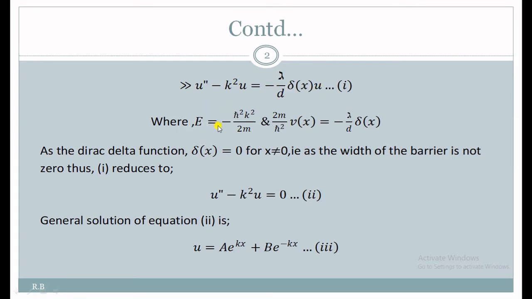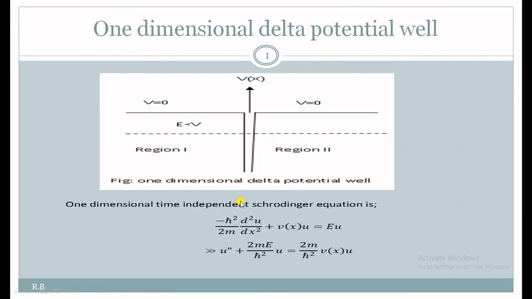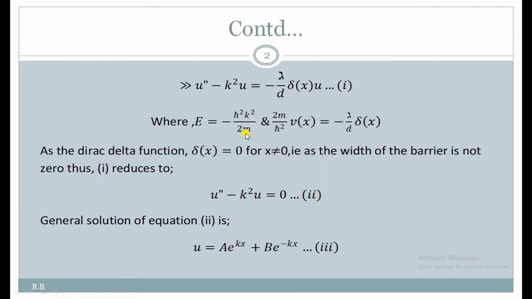Here in place of 2m E upon h cut square we have written minus k square, so E equals minus h cut square k square upon 2m, and in place of 2m upon h cut square V(x) we have written minus lambda delta x, where this delta x is the Dirac delta function.